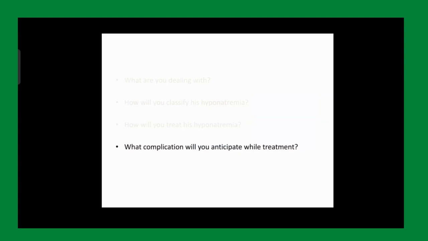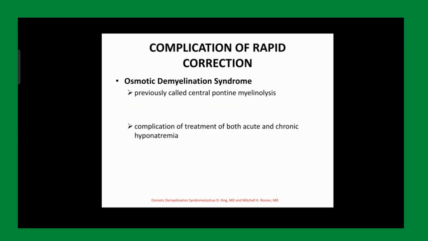Let's move on to the complication of rapid correction. यही बच्चा जिसका आप सब लोगों ने सोडियम का जो डेफिसिट है वो 405, 406 निकाला था. अगर आप एक साथ करेक्ट कर देते तो आप लोग क्या करते? आप लोग cerebral pontine myelinosis करवा देते. And how do cerebral pontine myelinosis happen? What is the mechanism of cerebral pontine myelinosis?